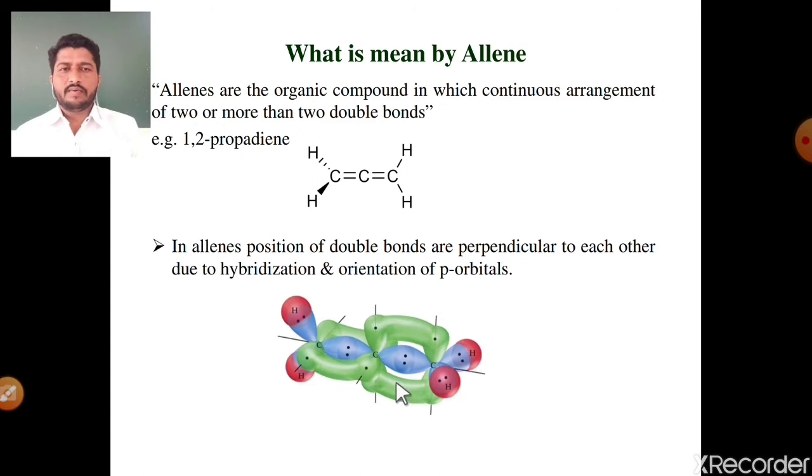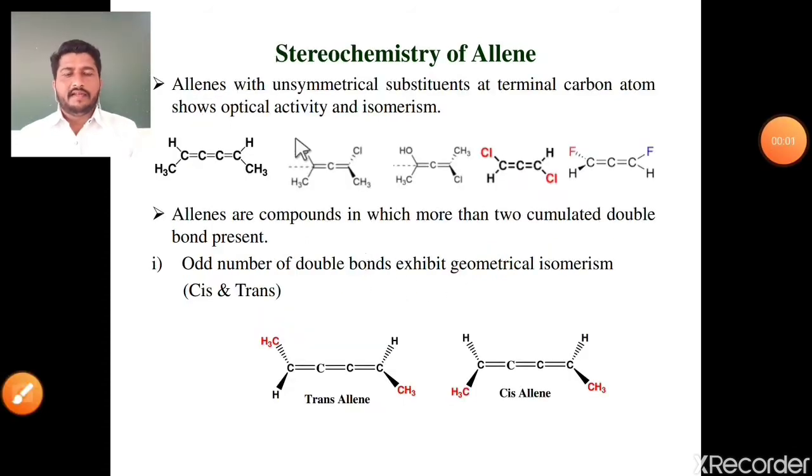Suppose there are 3 double bonds, then the first and second double bonds are perpendicular to each other, and the second and third double bonds are again perpendicular to each other. Means in the case of allene, the arrangement of double bonds is perpendicular to each other due to the hybridization of the carbons as well as the orientation of the p orbitals. Next is the stereochemistry of allene molecules, meaning the optical activity of allene molecules.